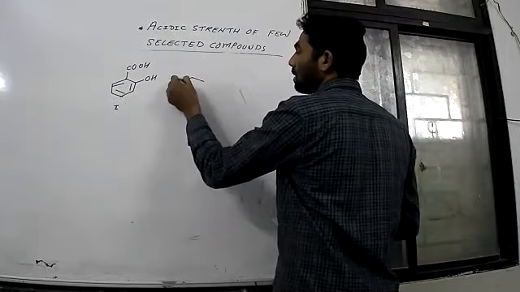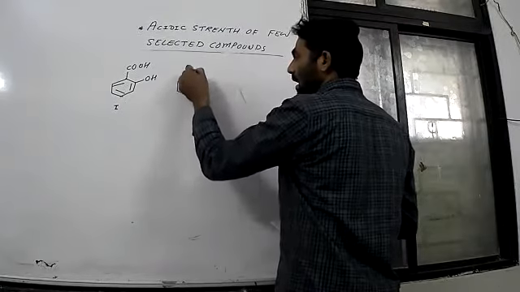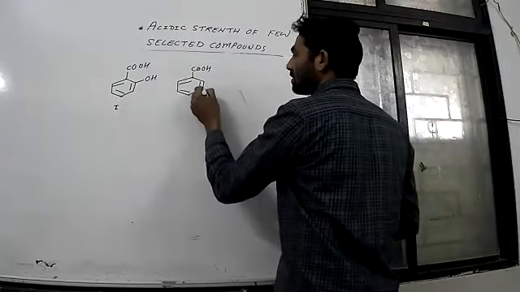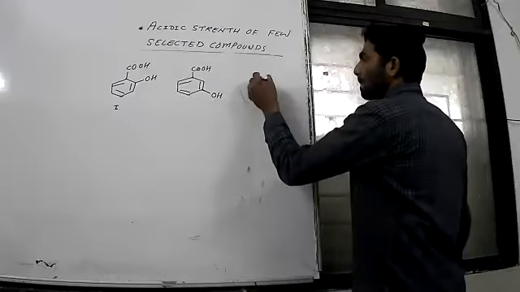Number two, what I am doing here, I am just changing the position of OH. I am just changing the position of OH.